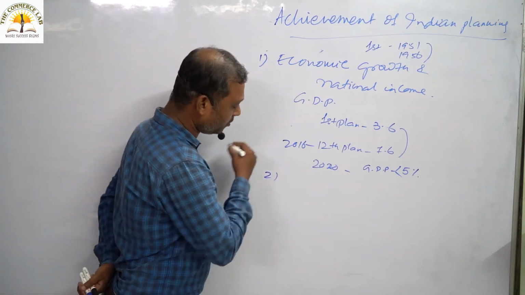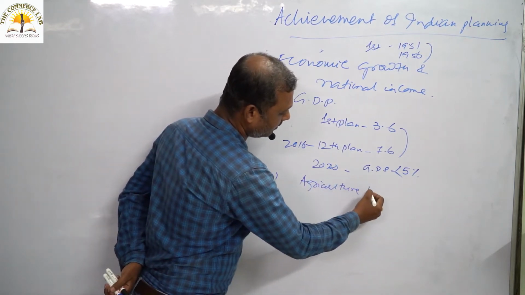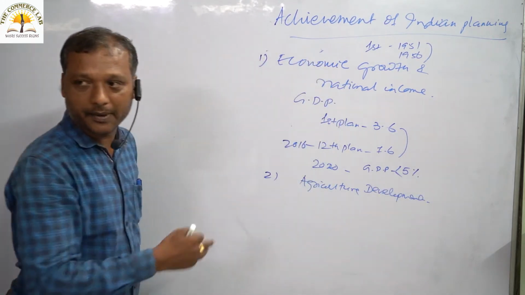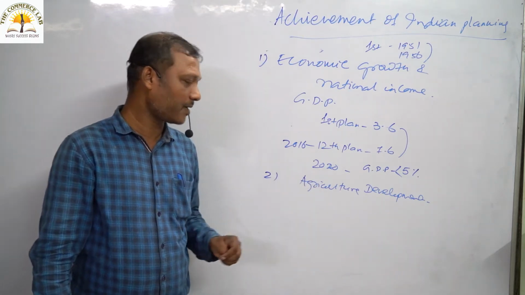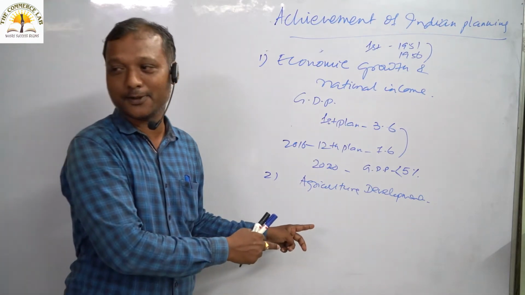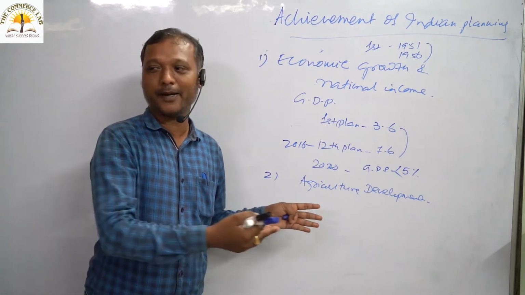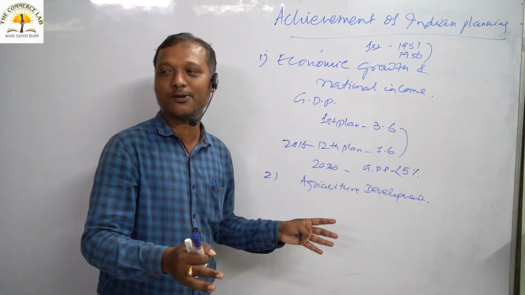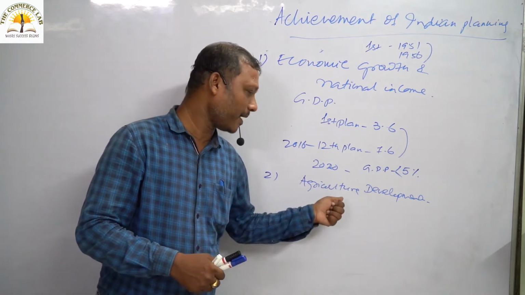Coming down to point number 2, we will discuss agricultural development. This objective is immensely important in the sense that in India, nearly half the population depends on agriculture. Our basic occupation is agriculture. Whatever it may be, we depend mainly on agriculture. As population is increasing, the dependence is also increasing. Nearly 50% of the Indian population depends on agriculture.